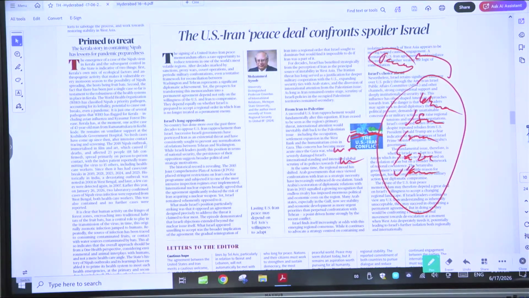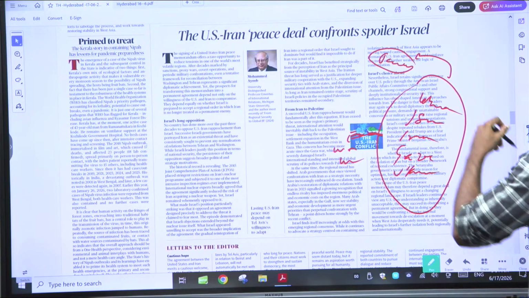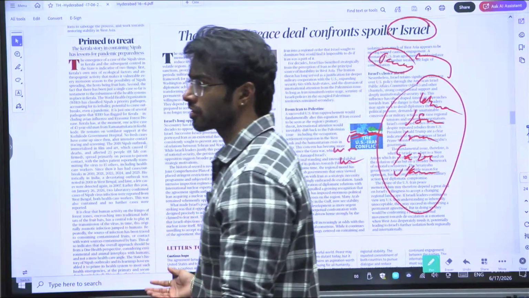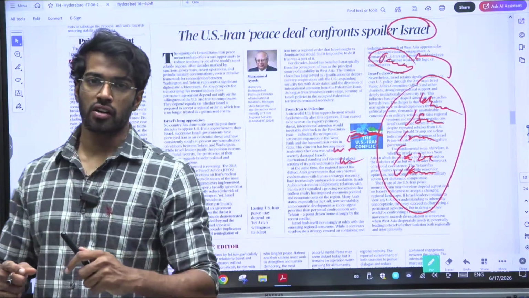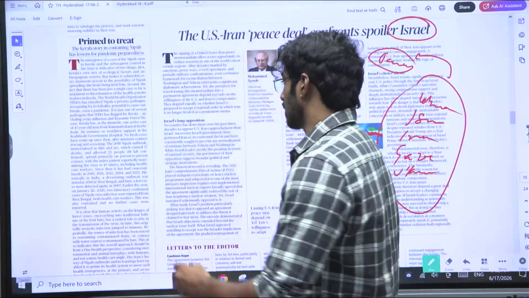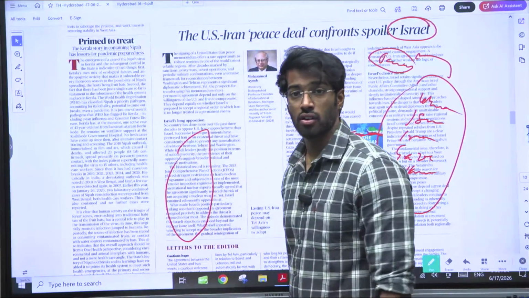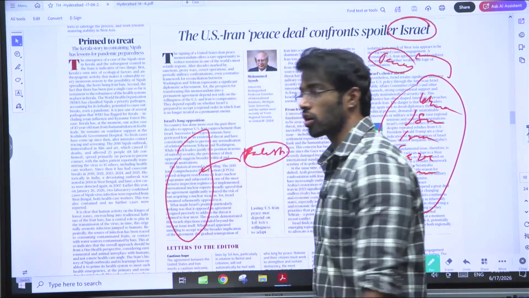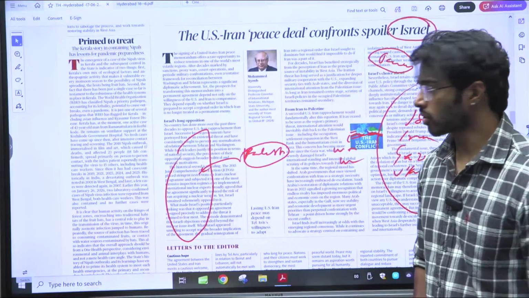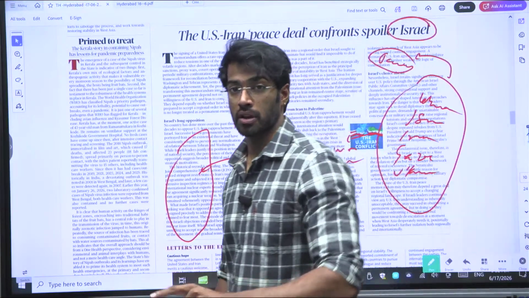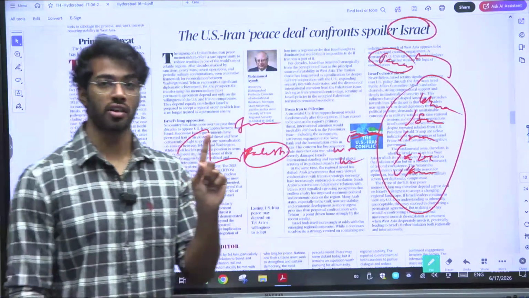Right? And the second thing that we need to keep in mind is Israel, right? He's talking about Israel. Now Israel is dissatisfied, and why is Israel dissatisfied? Because we know that Iran did not accept Israel. The reason Iran did not accept Israel is because they thought that the land that Israel is in is the land for the Islamic people. That is what Iran believed, and that is not the region that they have been given. So they did not accept Israelis at all.